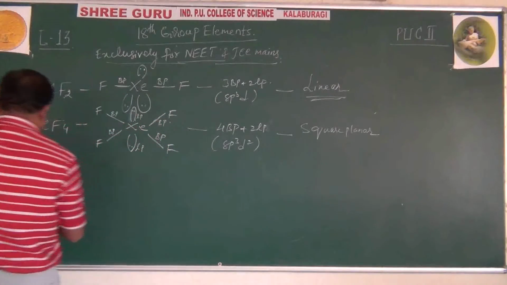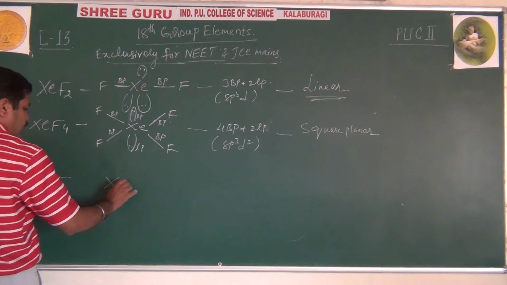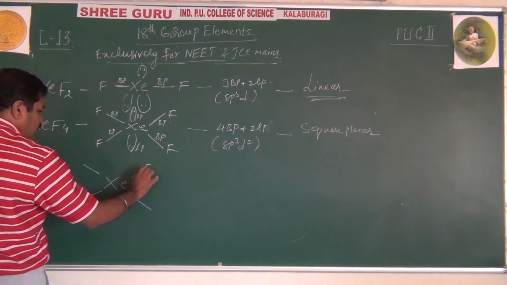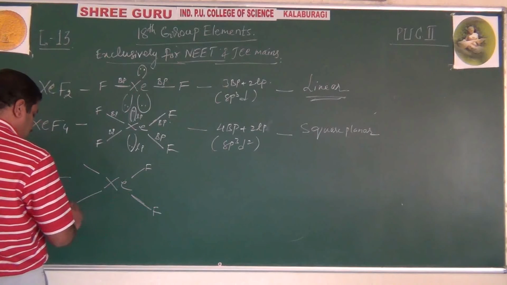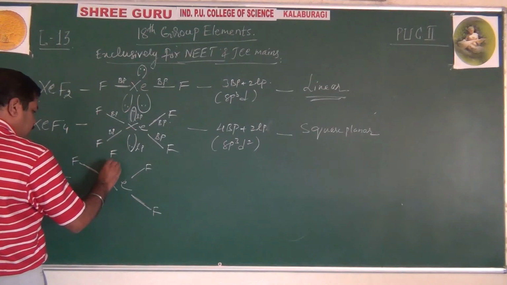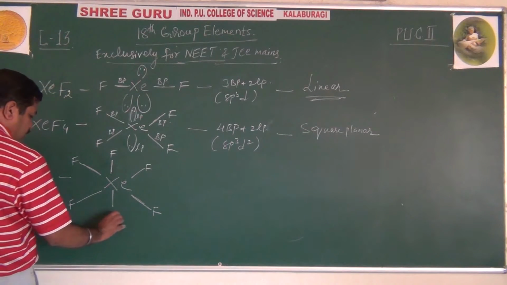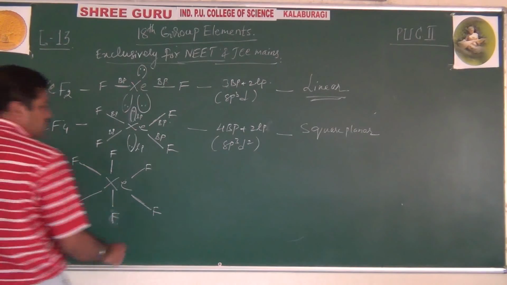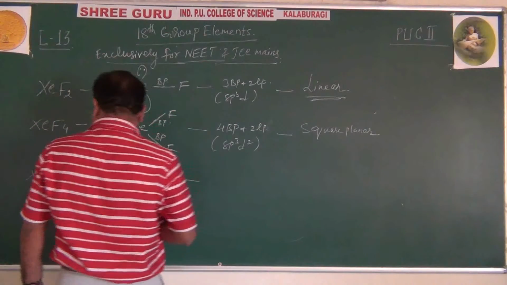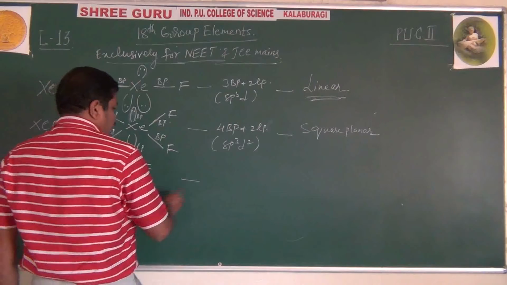Then XeF6, xenon hexafluoride. See, 1, 2, 3, 4, 5 and 6 bonding pairs, and out of 8, 6 are used, so 1 lone pair.